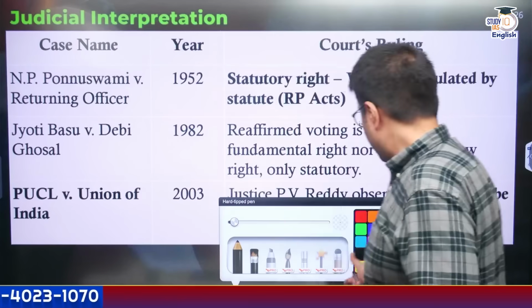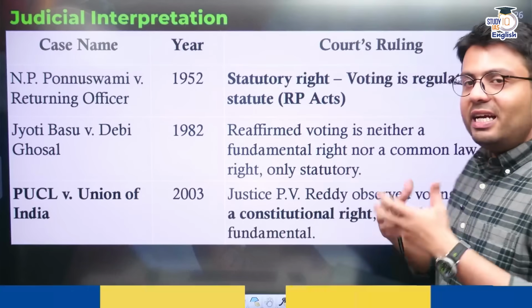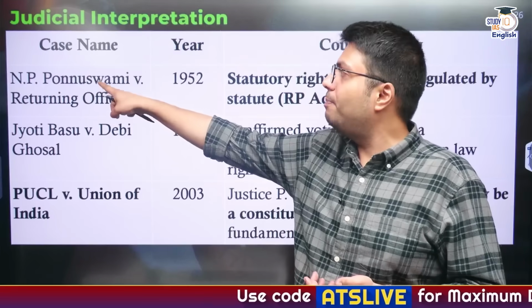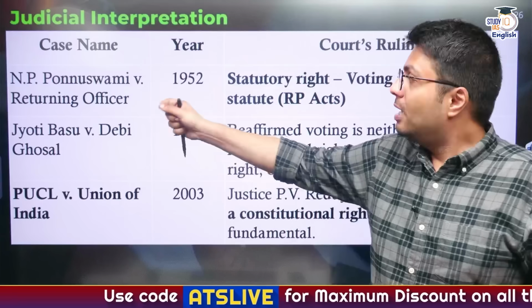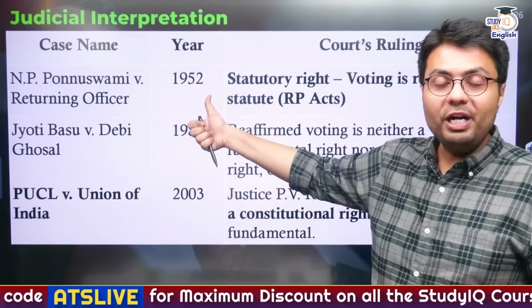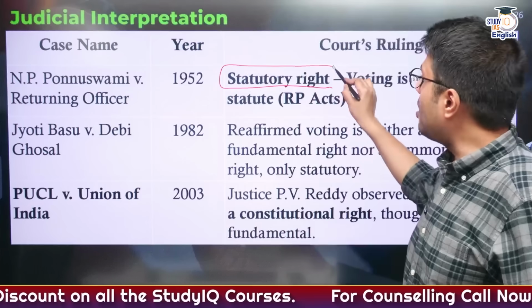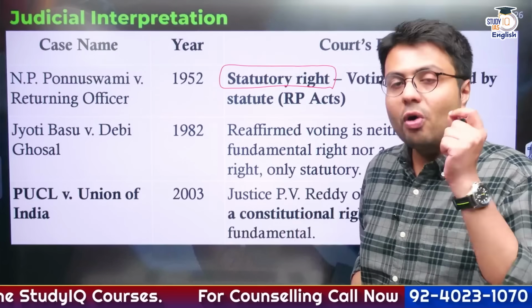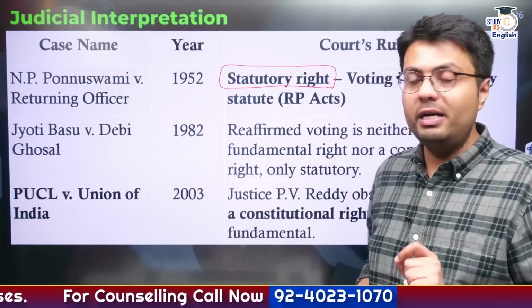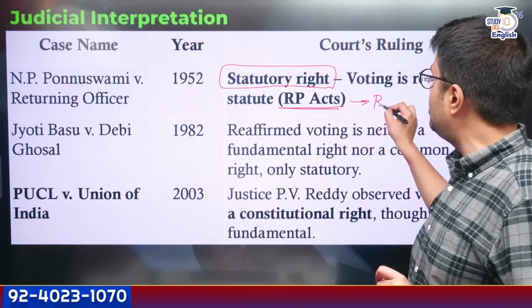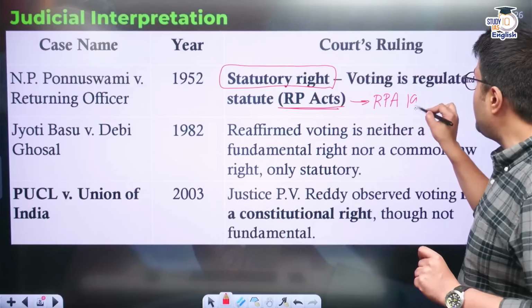The first instance when a dispute regarding the exact legal status of right to vote in India reached the Supreme Court was in the N.P. Ponnuswamy versus Returning Officer case of 1952. In this judgment, the Supreme Court highlighted that right to vote is a statutory right, not a constitutional right or a fundamental right. Why? Because voting in India is regulated by the Representation of the People Act 1950.